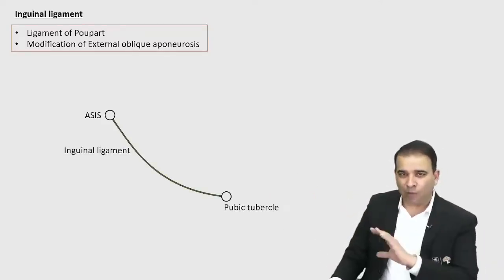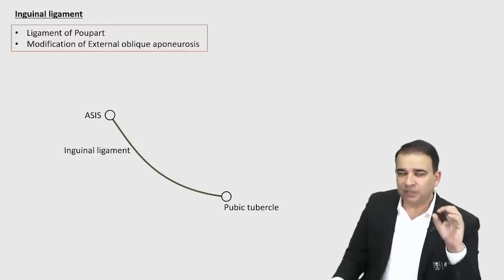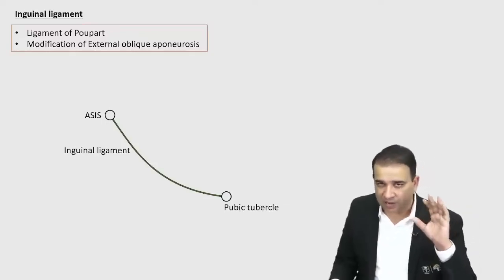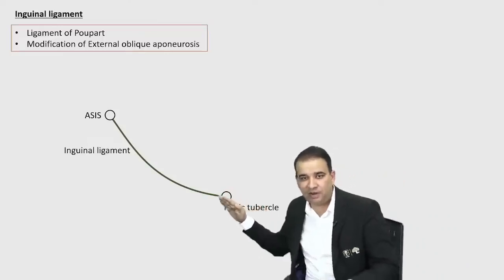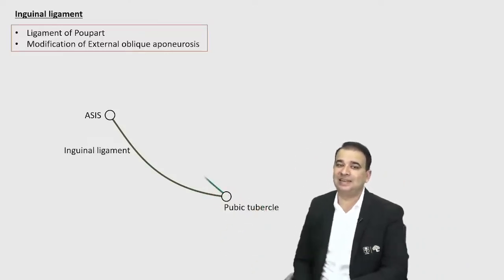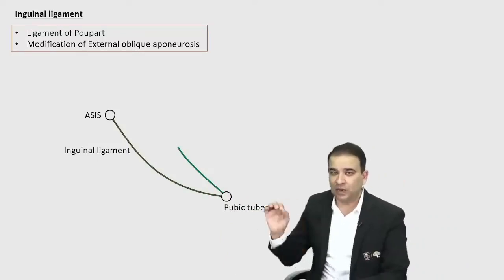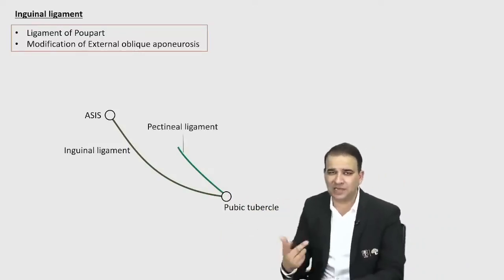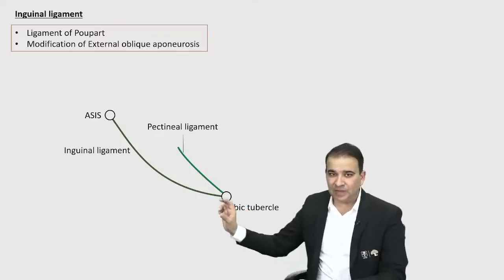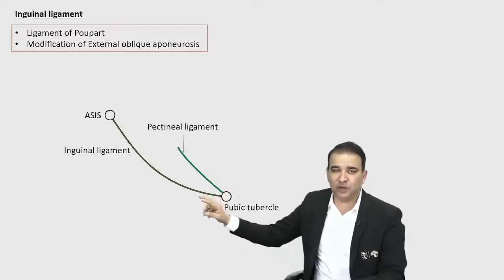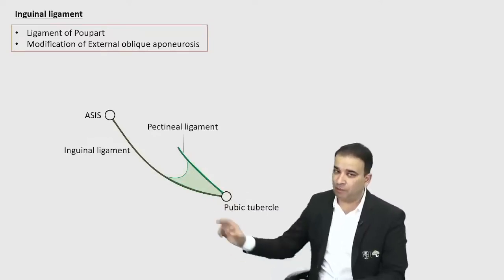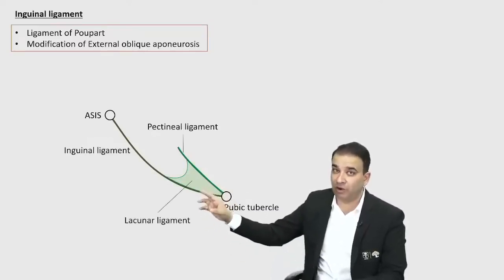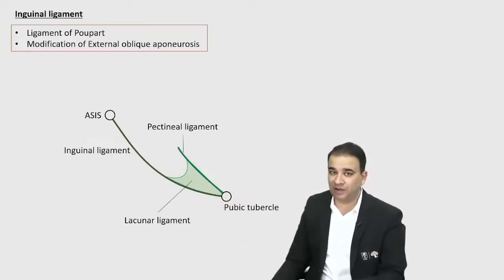Now, what I want to discuss in inguinal ligament is the 3 modifications of inguinal ligament. Now, one of the modifications will come from this inguinal ligament and will run along the superior ramus of pubis, called as a pectineal ligament. These are modifications, guys. One is called as a pectineal ligament. इसको Cooper's ligament ही बोलते हैं. Then the very, very important modification of inguinal ligament, which is called as a lacunar ligament. Look at that lacunar ligament here, an important ligament because it forms a relation of the femoral ring. In femoral hernia surgery, you may have read about this.